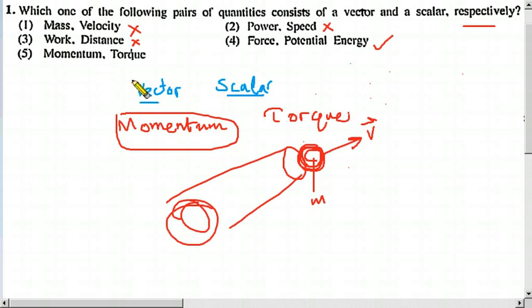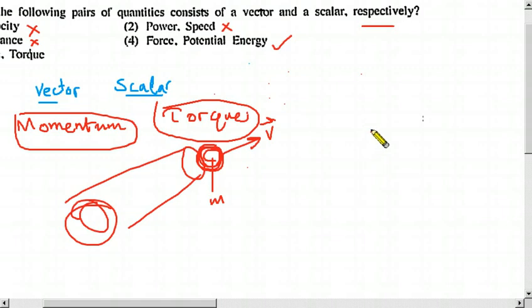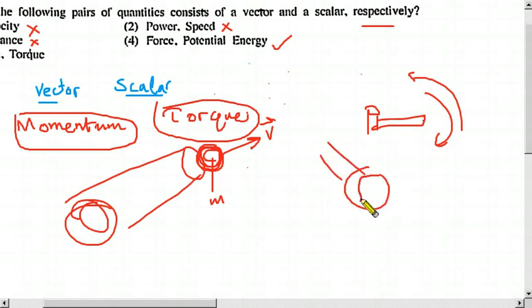So therefore it is at the correct side. Momentum is at the vector side. Torque also is a vector. What is torque? That is the physical quantity that we use to rotate something, to rotate something this way or that way. So there are two directions at least. When we loosen a bolt from a nut, we use torque. If we don't know the direction, sometimes we tighten it instead of loosening it. That is because we don't know the direction.